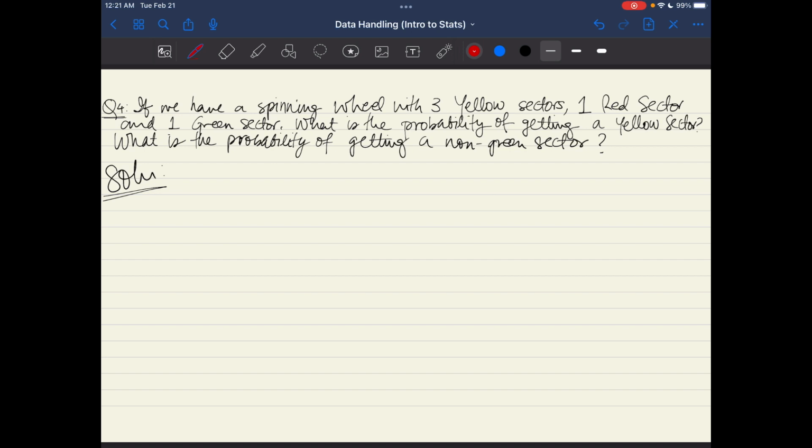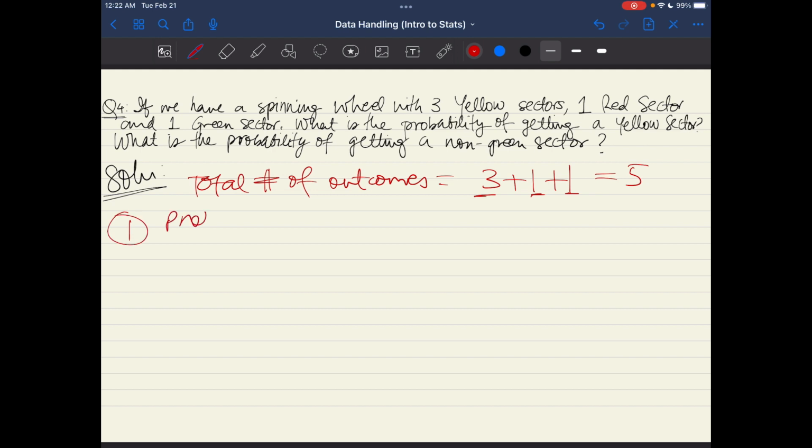So first of all, let's look at the total number of outcomes in this case. The total number of outcomes is 3 plus 1 plus 1, which is 5. Why? Because 3 yellow sectors, 1 red sector, and 1 green sector. So the total number of outcomes is 5.